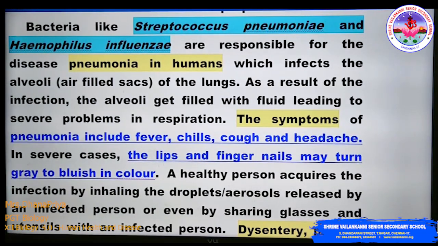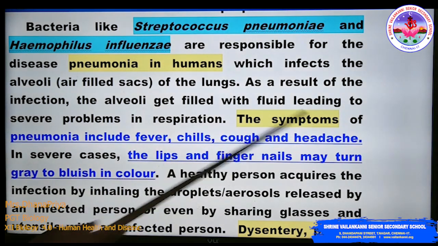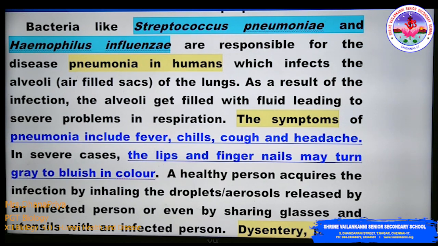Next we discuss another bacterial disease. The bacteria called Streptococcus pneumoniae and Haemophilus influenzae are responsible for the disease pneumonia in humans, which infects the alveoli of the lungs. As a result of the infection, the alveoli get filled with fluid, leading to severe problems in respiration.